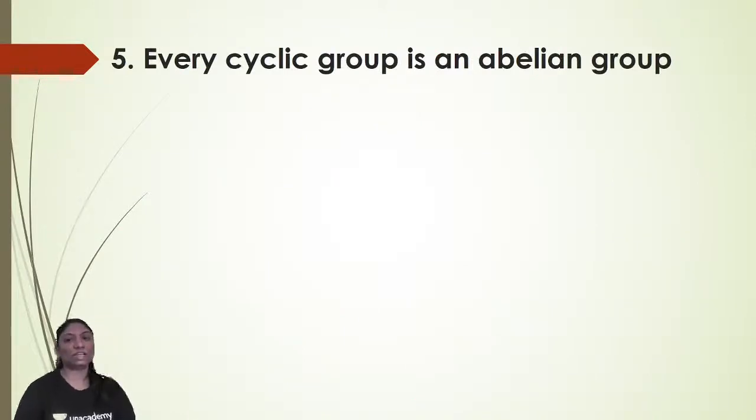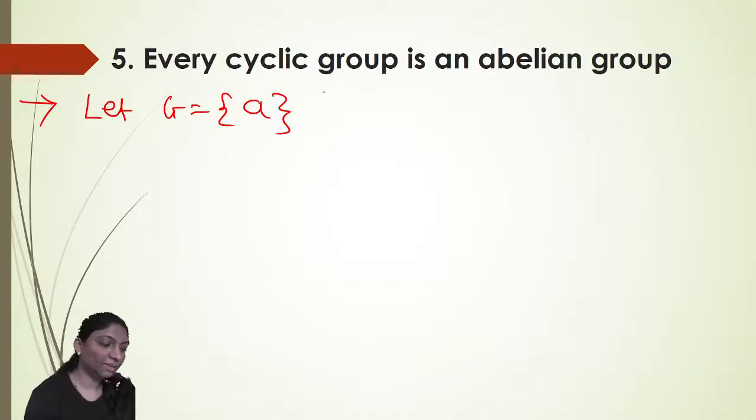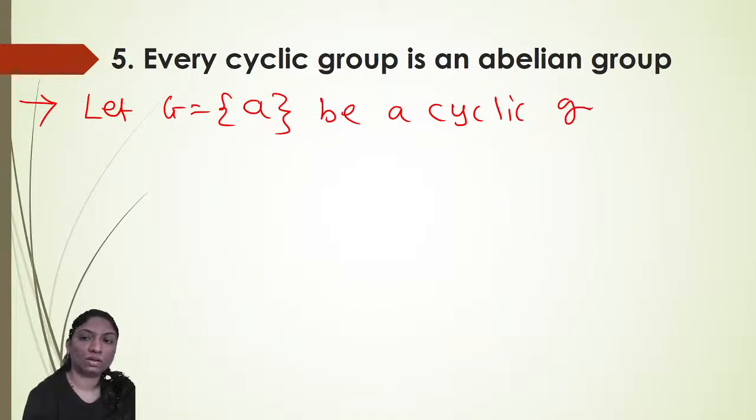Now every cyclic group is an abelian group, and now we have to prove that every group of prime order is cyclic and every cyclic group is abelian. As we know, to prove that it is abelian, as it is cyclic, let G be generated by A. As it is a cyclic group, there is a generator. So G is a cyclic group generated by A.